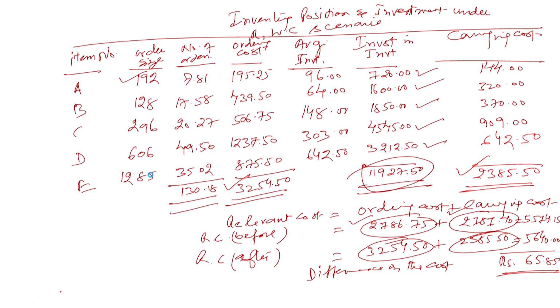But look, this is a small example. We have taken small figures, a small case. But in a real life scenario, when firms are making investments worth thousands of crores, or maybe it's a very big company, and there is a restriction imposed by the bank, for example, the amount allowed for investment in inventory by the bank is say 100 crores, and now they say that it will not be 100 crores, you will now have 70 crores. So there is a reduction of 30 crores. Due to that reduction of 30 crores of funds for maintaining the inventory, what will happen? Your total cost will make a day-night difference.